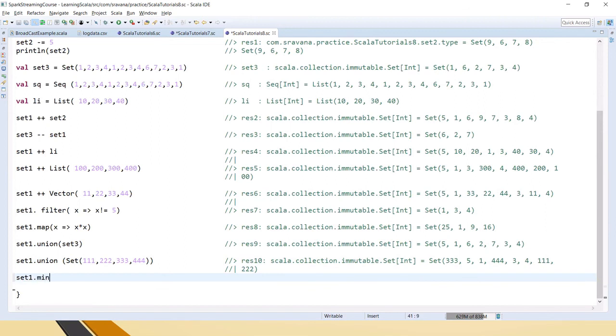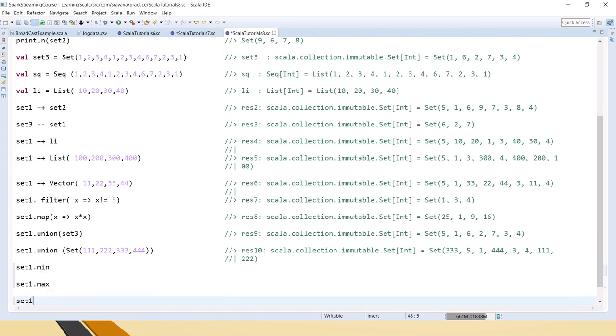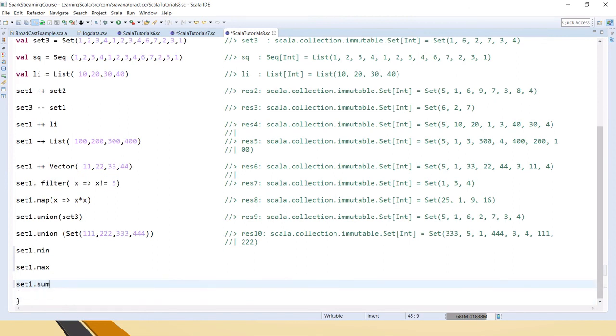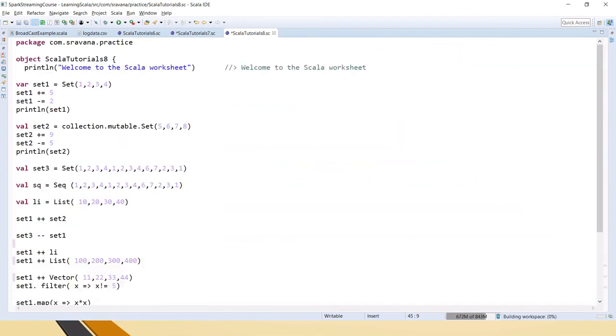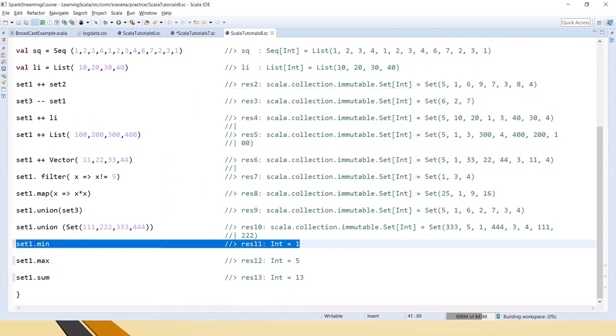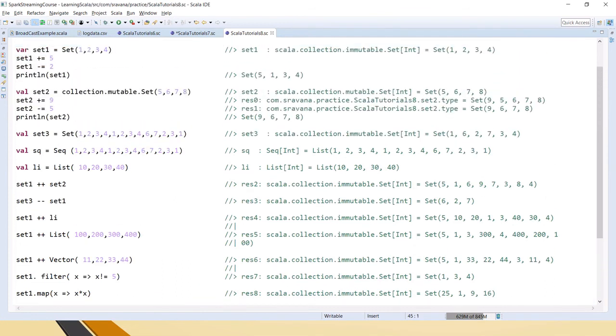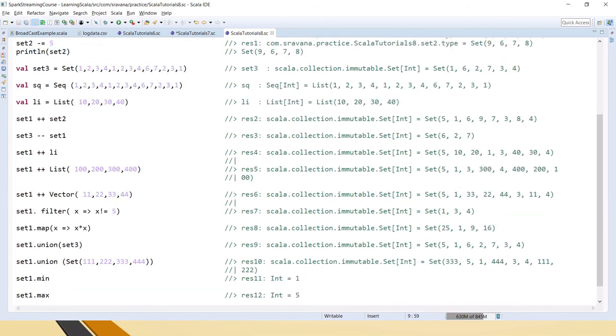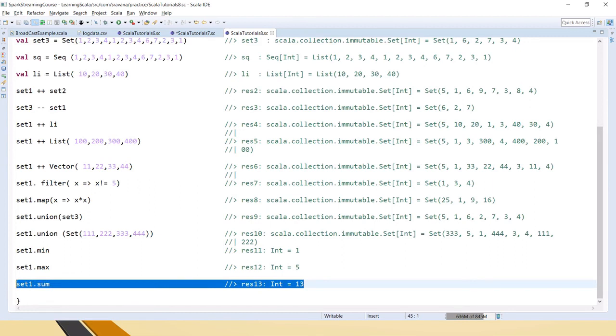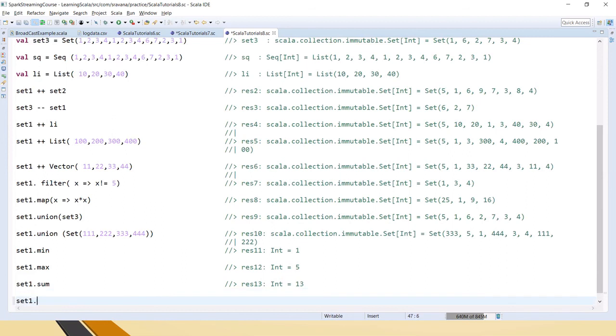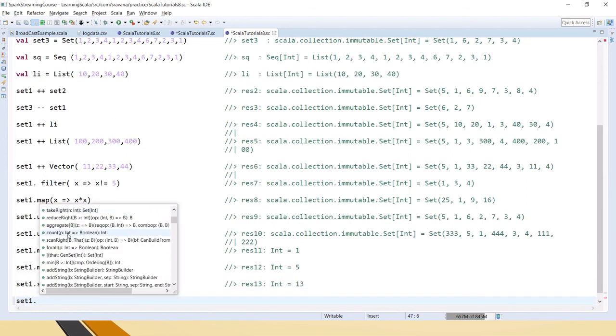So we can get the minimum value, we can get the maximum value, and also we can get the total sum of the set. If you see here, minimum is 1, maximum is 5 and the total sum is 13, because now set 1 has only 5 1 3 4, right? 4 3 7 1 8 plus 5 13. So 13 is returned in the sum. This way we can perform many operations. When you do set 1 dot and then press Ctrl tab, you can see a lot of functions here. We can use all these functions, you can try it out.